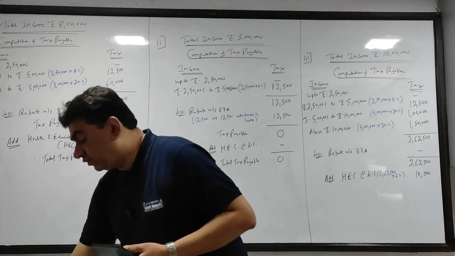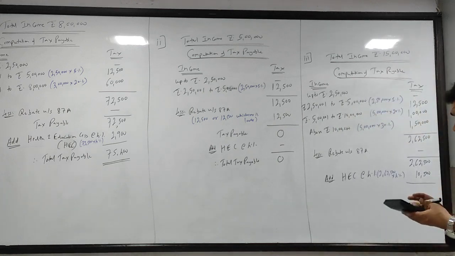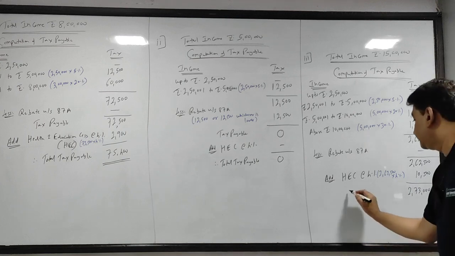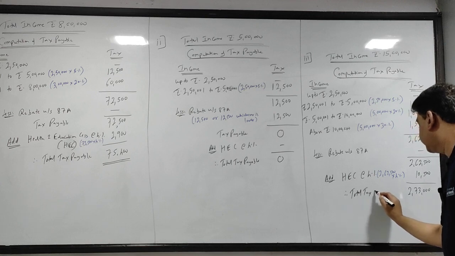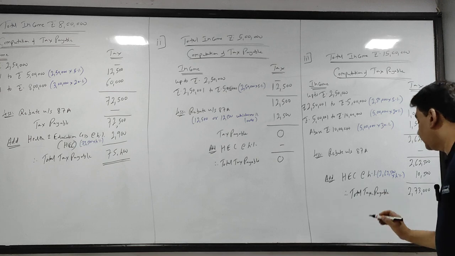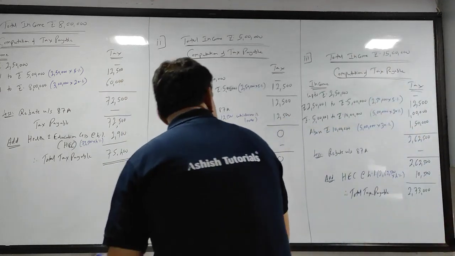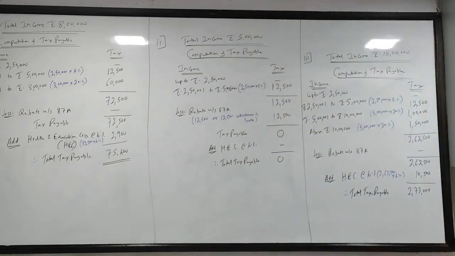Okay, so 10,500 add करो, gives you 2,73,000. That is my total tax payable.